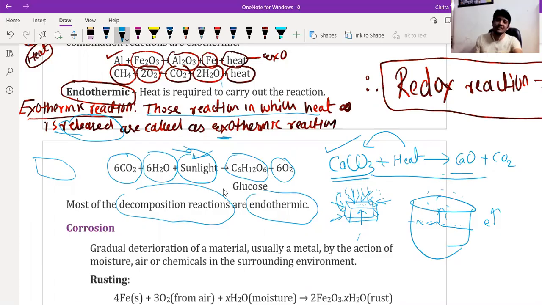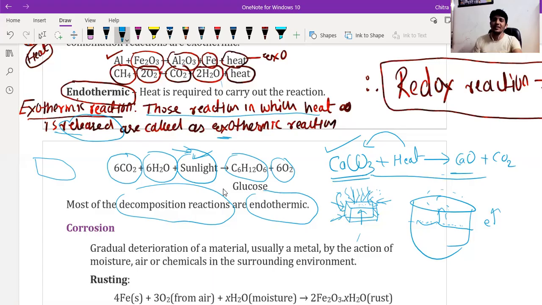The sanitizer is absorbing heat from our hand. So whatever you put on your hand, if you feel cold, that means an endothermic reaction takes place. And if you take any substance, like calcium carbonate, on your hand along with water, your hand will get burned because heat energy is released during the reaction.